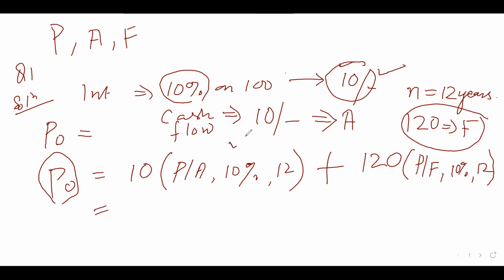Remember, this is P given A. Your format is always what you are finding. Here you are finding P given the A value, and here you are finding P given the F value. Your 120 is F, which you are going to get in the 12th year. Find and tell me the answer. Calculate. If any doubt, you will ask. Calculate and tell me.